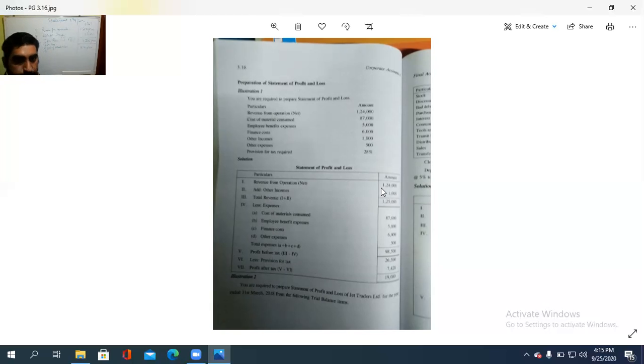Employee benefit expenses. How much is it? 5,000. Then finance cost, whatever expenses are to be taken here. Finance cost is 6,000. Then other expenses 500.